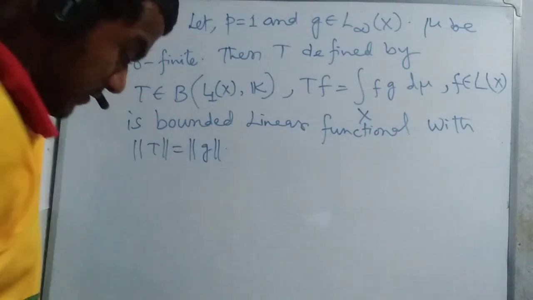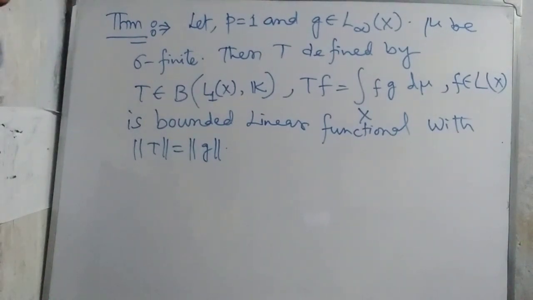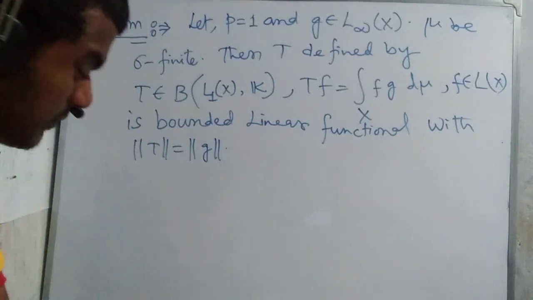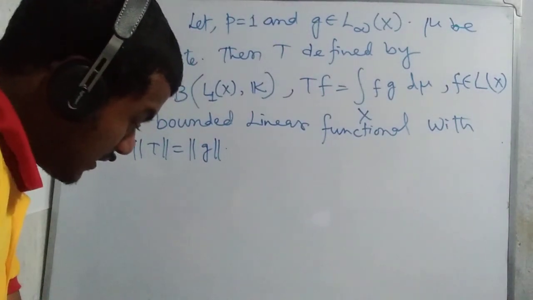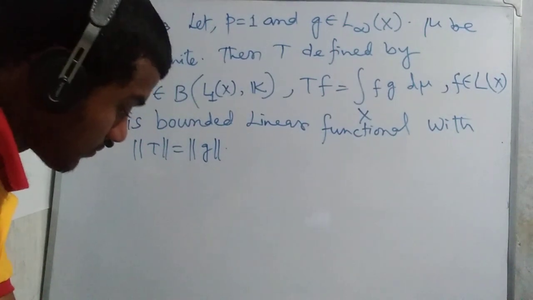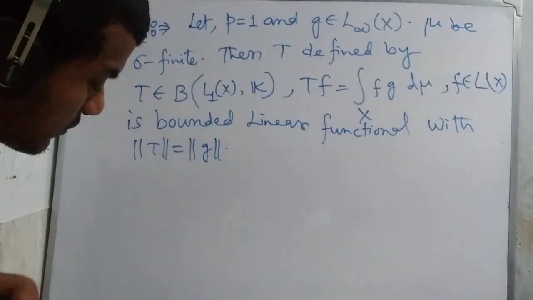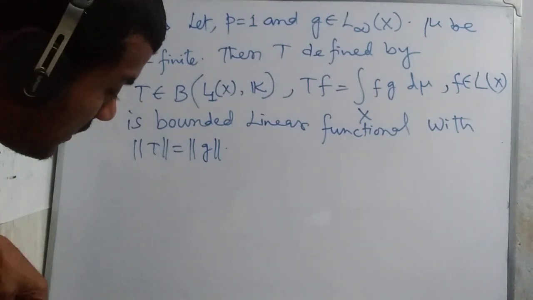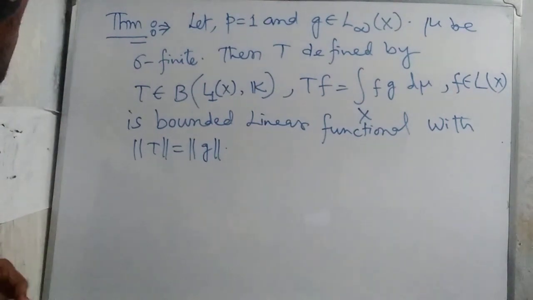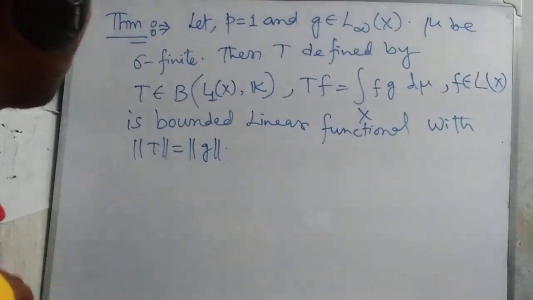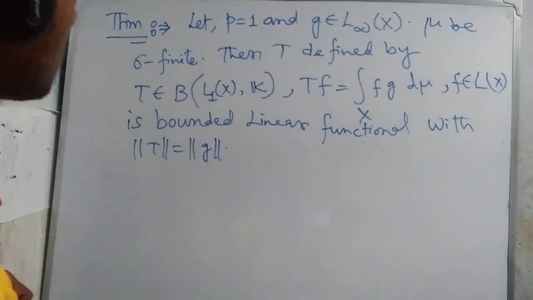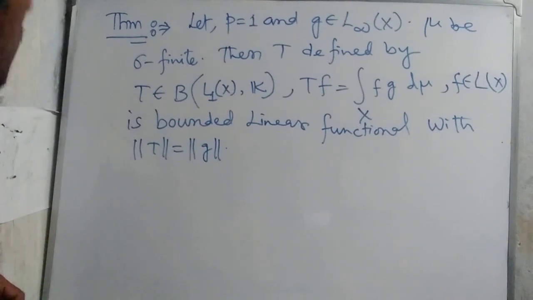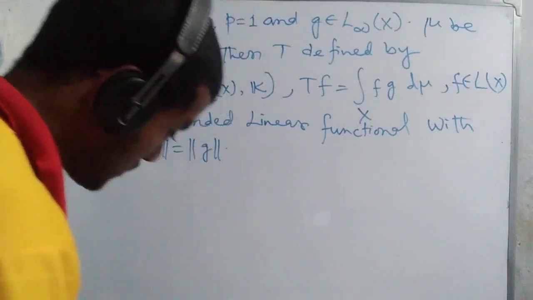That means, let p equal to 1 and g belongs to L infinity of X. Then T defined by T f equal to the integration of f g d mu is a bounded linear functional with norm T equal to norm g.